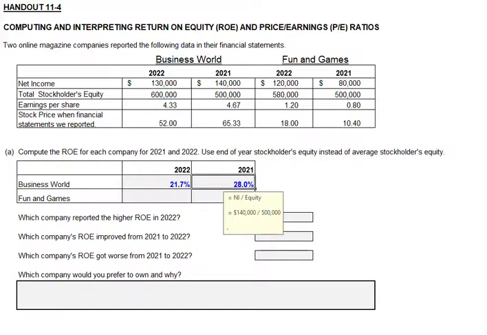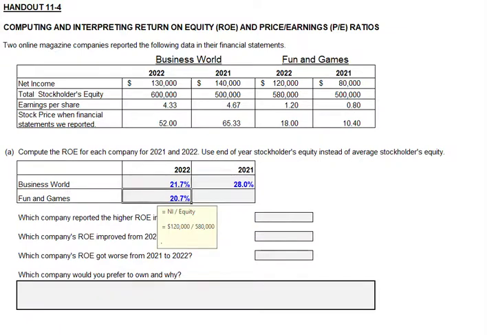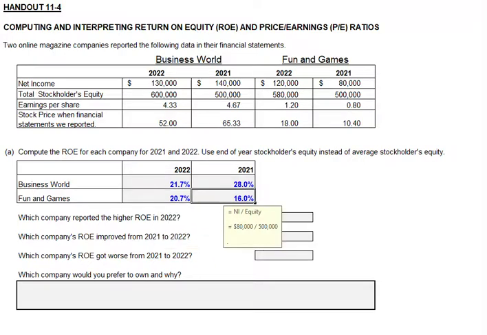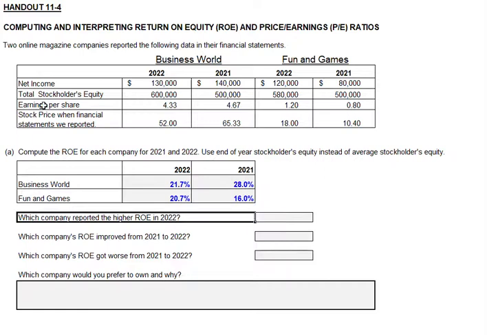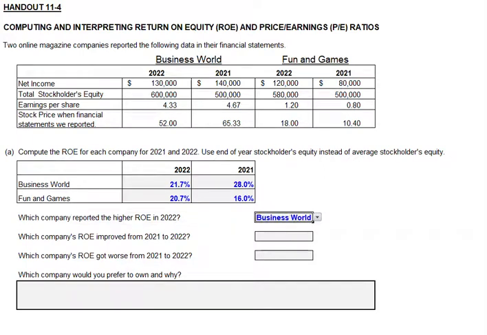For Fun and Games, we've got a return on equity in 2022 of 20.7%. That's the 120 divided by the 580. And then in 2021, it was 16%, $80,000 divided by $500,000. We're next asked which company reported the higher return on equity in 2022. That would be Business World. Business World's return on equity was 21.7% compared to 20.7% for Fun and Games.